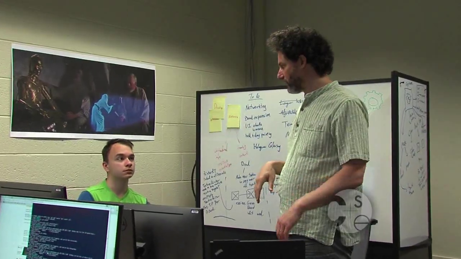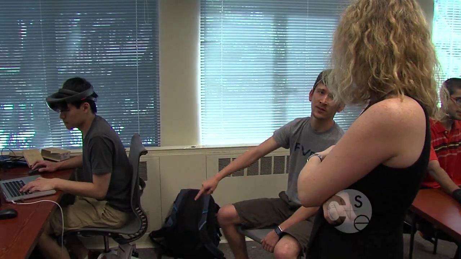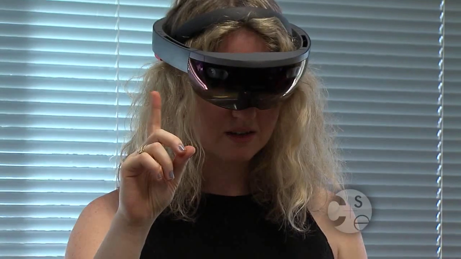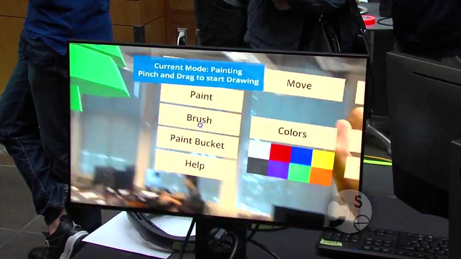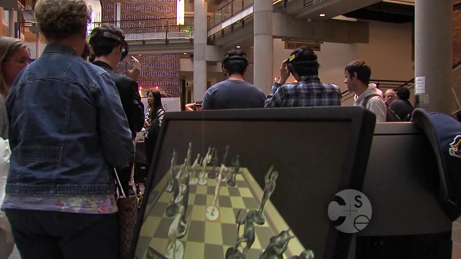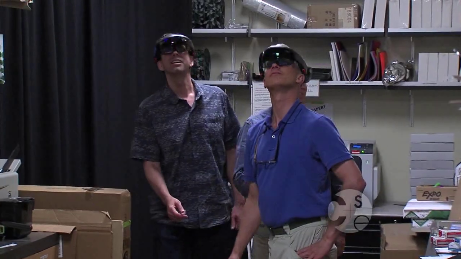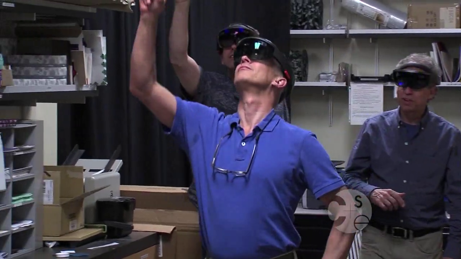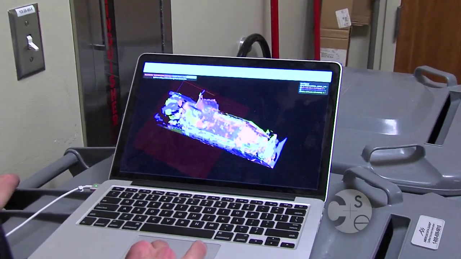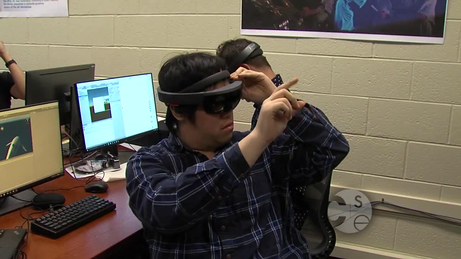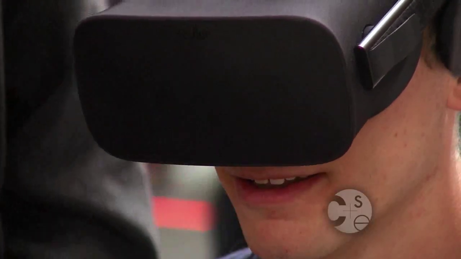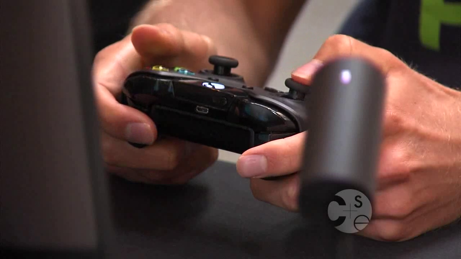This class is really about the future of virtual and augmented reality, and so this is really the breakout year for virtual and augmented reality with consumer devices by Oculus and HTC and Google and others landing on shelves for the first time. Big moment in virtual and augmented reality. And this class is really about getting the latest equipment, the latest resources. Students are going to get to use HoloLenses and HTC Vives and Oculuses for the very first time and see what applications they can build with those.